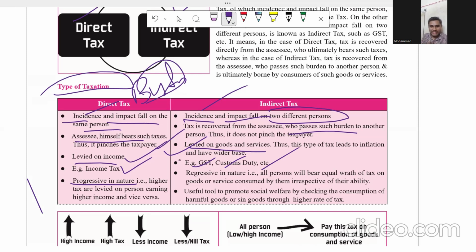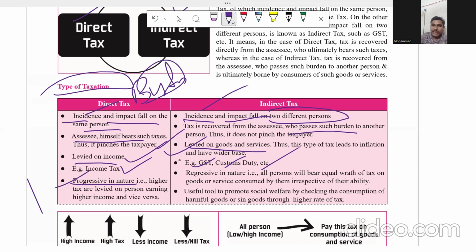So, if my income goes from 10 lakhs to 20 lakhs, my tax goes from 1 lakh to 2 lakhs. Progressive nature is nothing but the higher the level of income, the higher the level of tax. As soon as you increase your income, your tax increases as well.